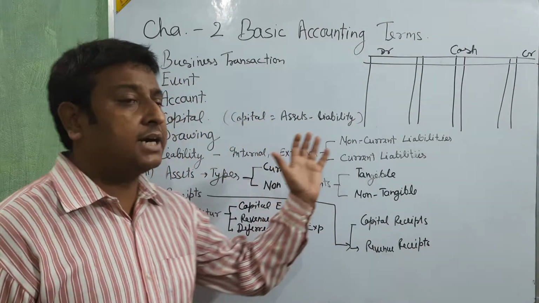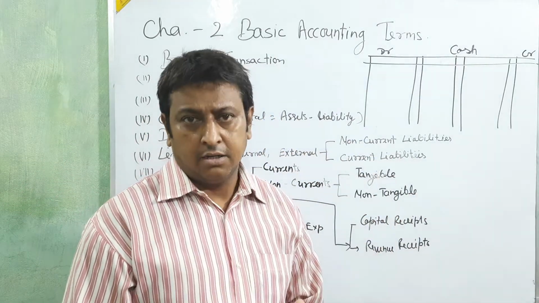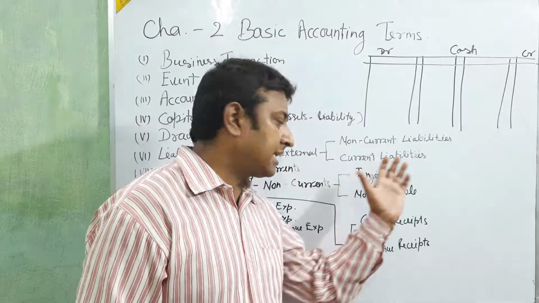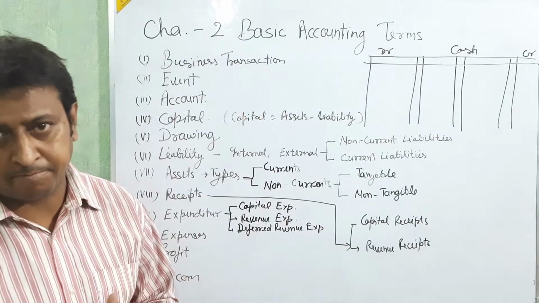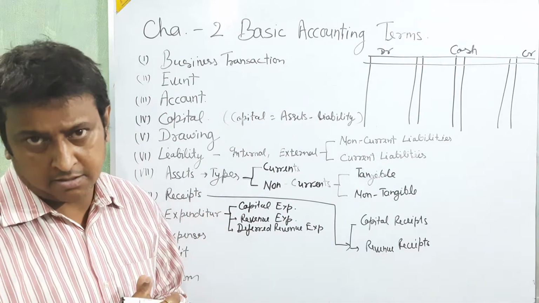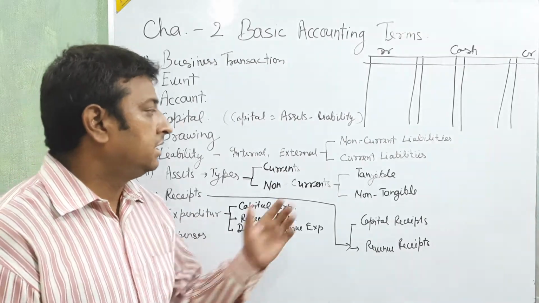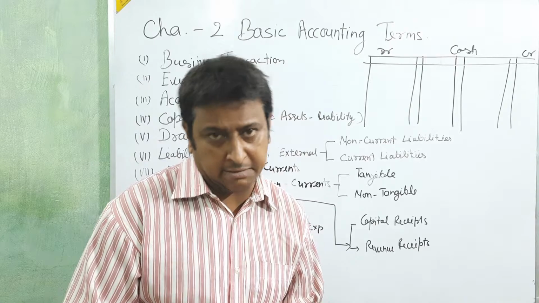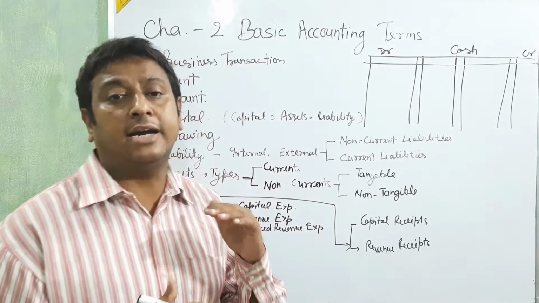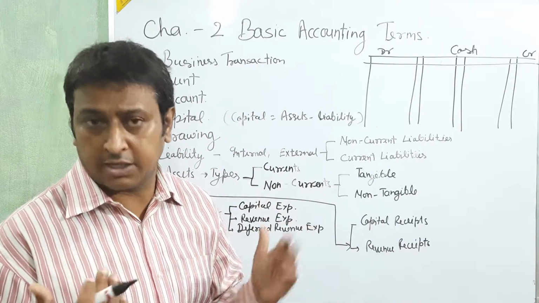For short period up to 12 months, that is called current liability. Like creditor, bill payable, outstanding expense. These are the current liabilities, because they all will be changed or paid in one working year.